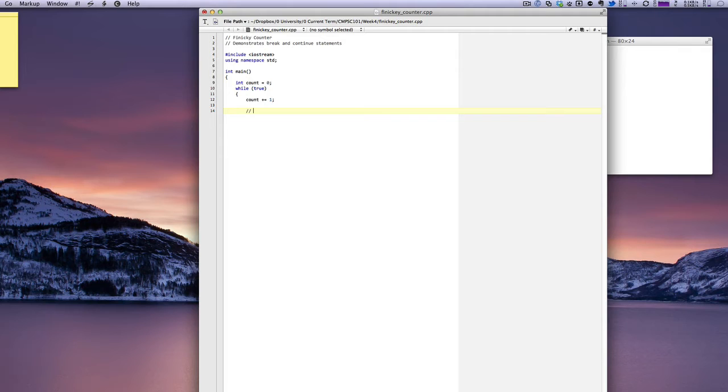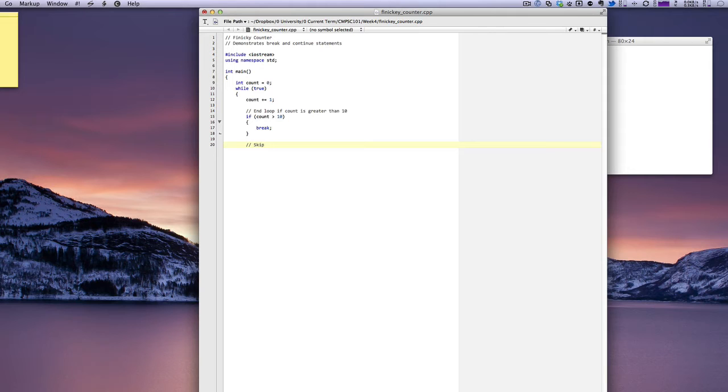Okay, this next bit of code will end our loop if count is greater than 10. And let me take out that extra O there. All right, this is going to be an if statement. If count is greater than 10, break. That break will completely exit the loop. It'll stop the loop from continuing.